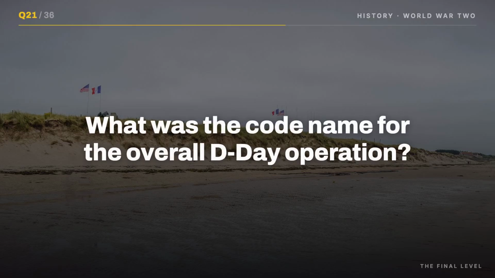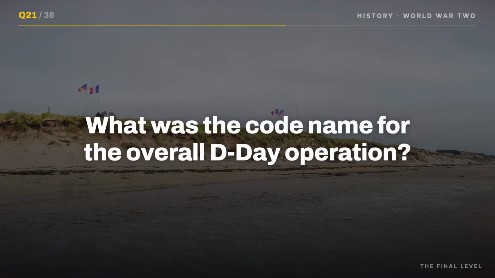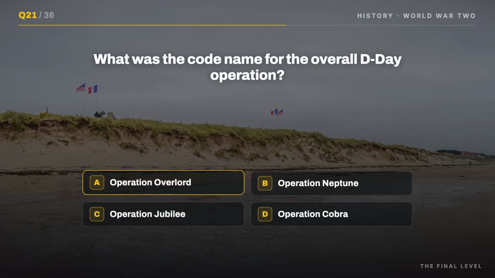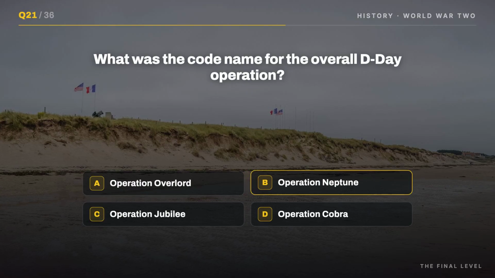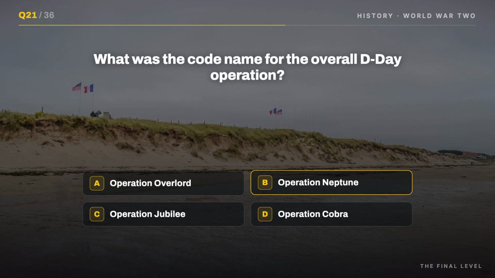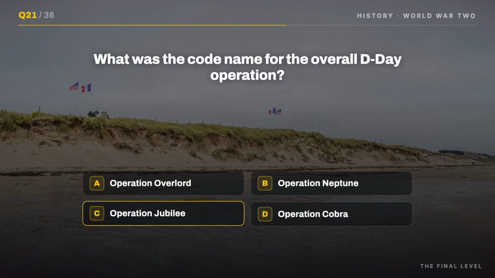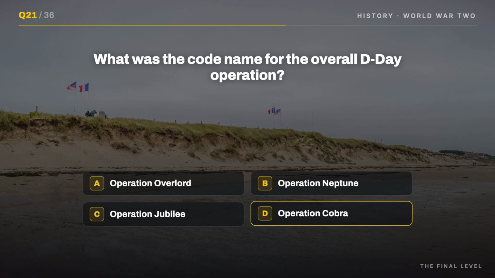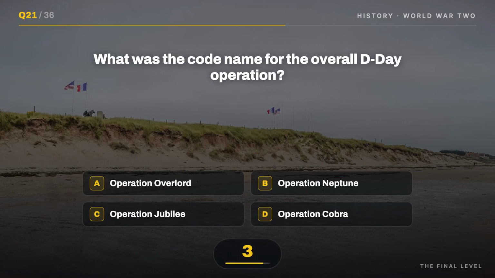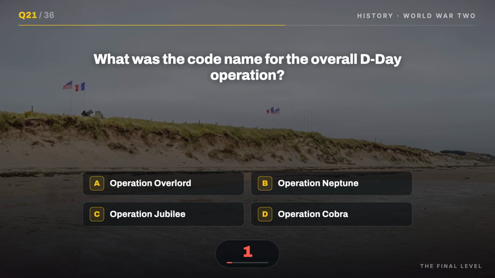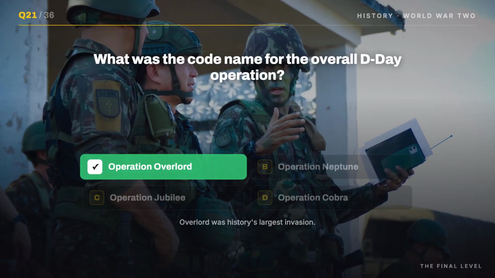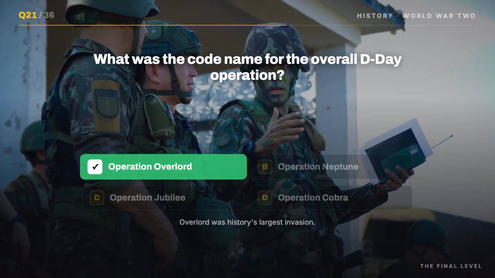Question 21. What was the code name for the overall D-Day operation? Is it A. Operation Overlord, B. Operation Neptune, C. Operation Jubilee, or D. Operation Cobra? It's A. Operation Overlord. Overlord was history's largest invasion.